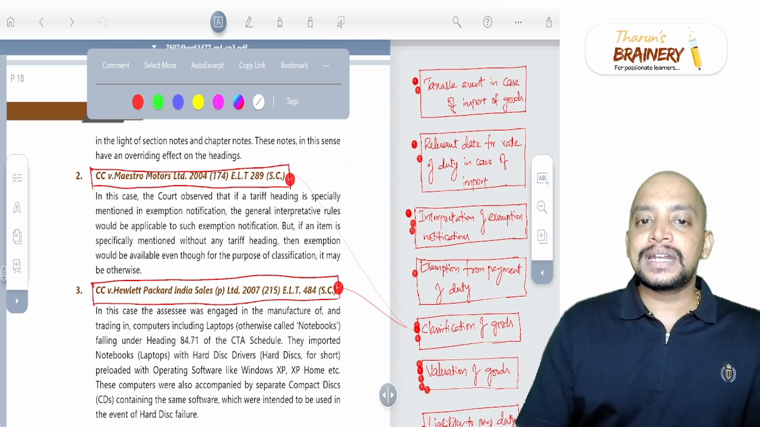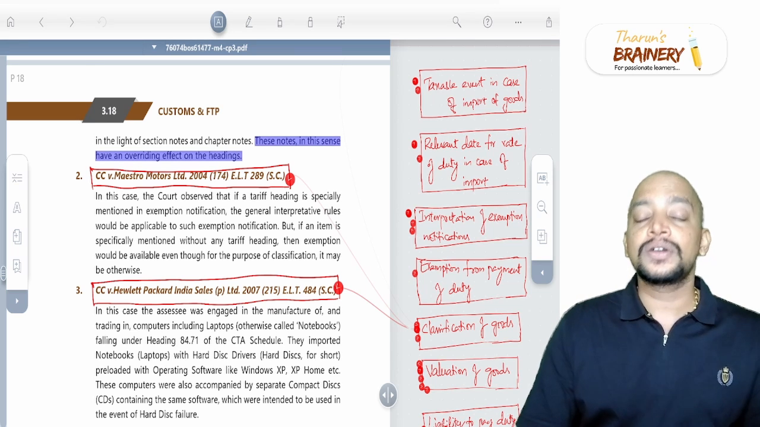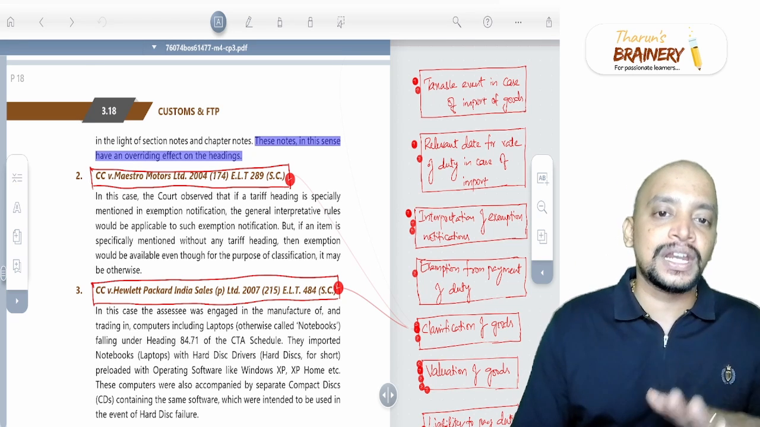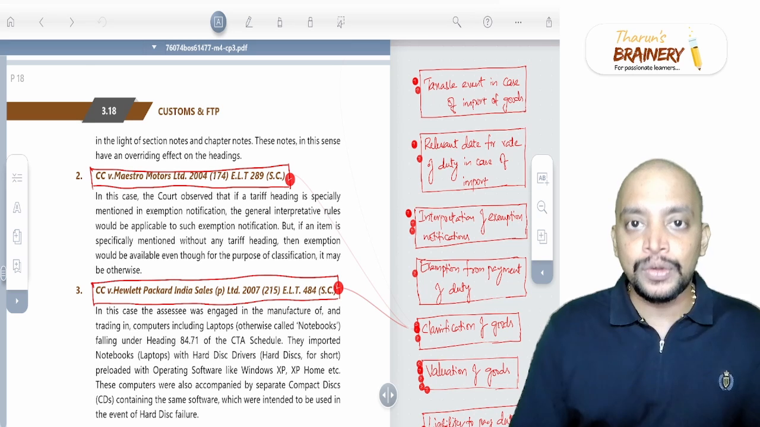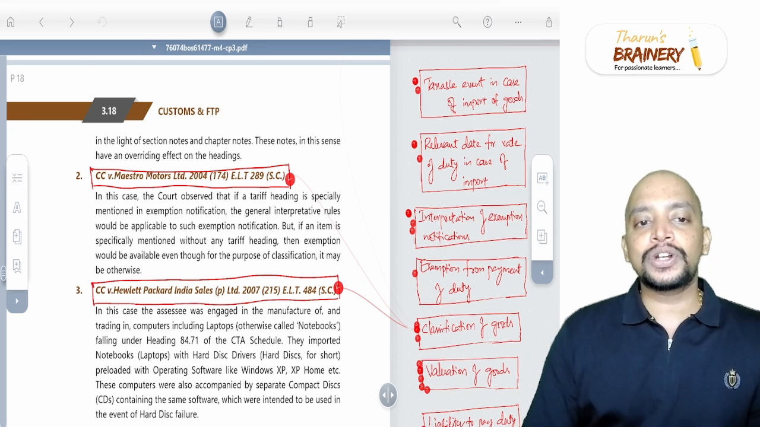And then they're telling these notes in this sense have overriding effect on the headings. So headings are not relevant. Section notes and chapter notes are relevant for the purpose of classification. Then another case, Mastro Motors Limited.